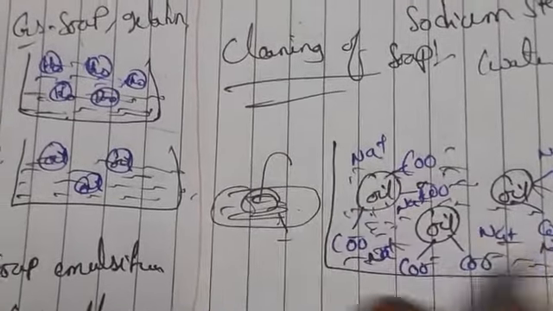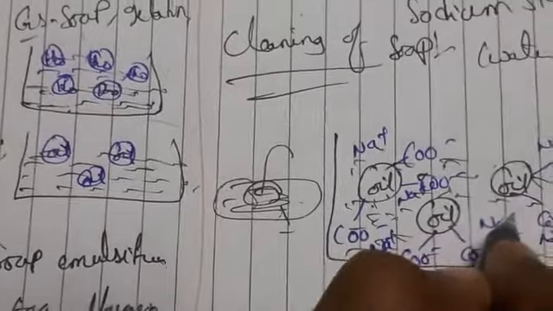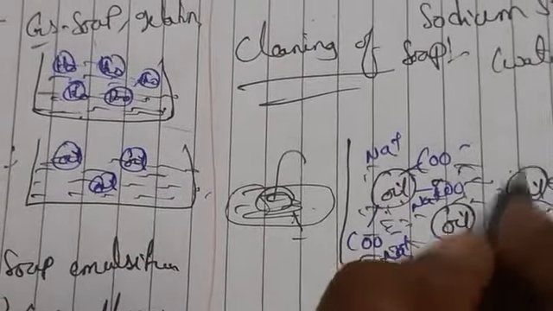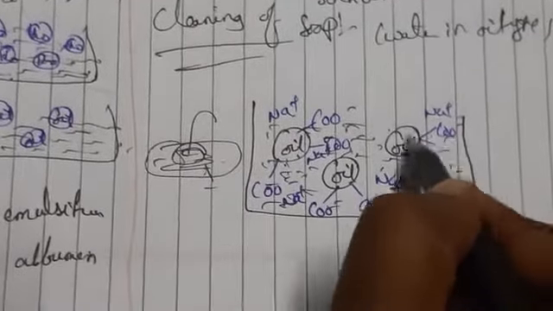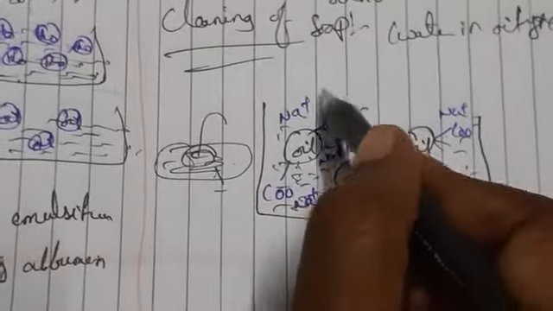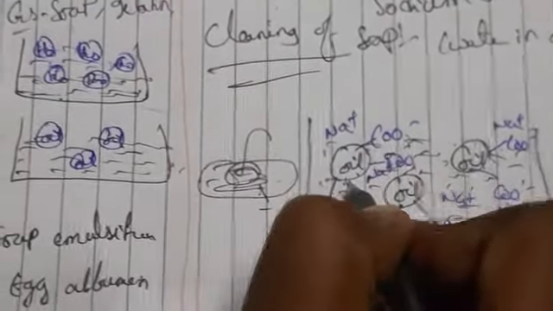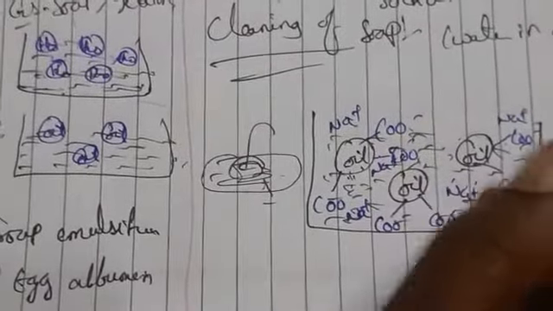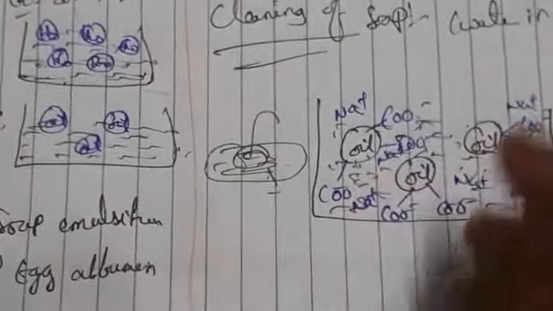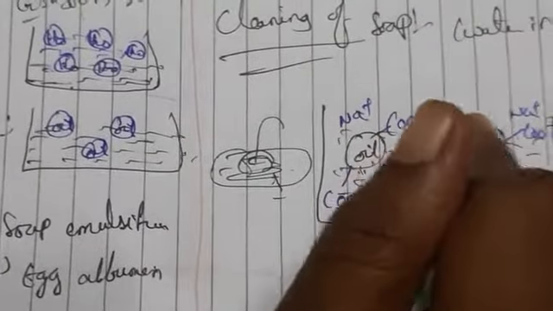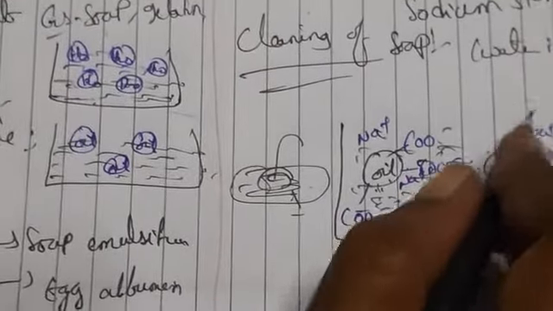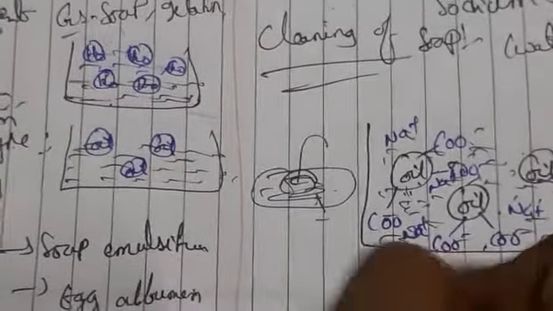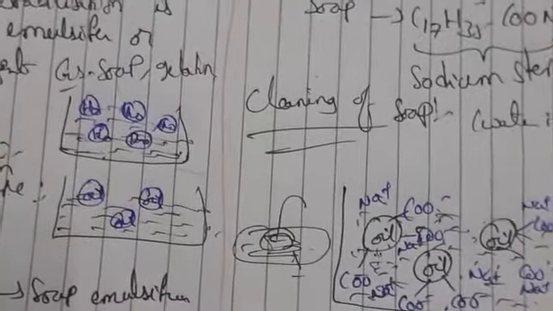Due to the presence of negatively charged groups, COO minus being a negatively charged group, each oil droplet is surrounded by an ionic atmosphere. Each COO minus negatively charged molecule is surrounded by Na plus ions. Due to the repulsion between the charges, oil or grease particles change into very small drops, and it gives a stable emulsion of oil in water. This can be done by rubbing or by stirring. The dirt which sticks to the grease is also removed. So this is the cleaning action.